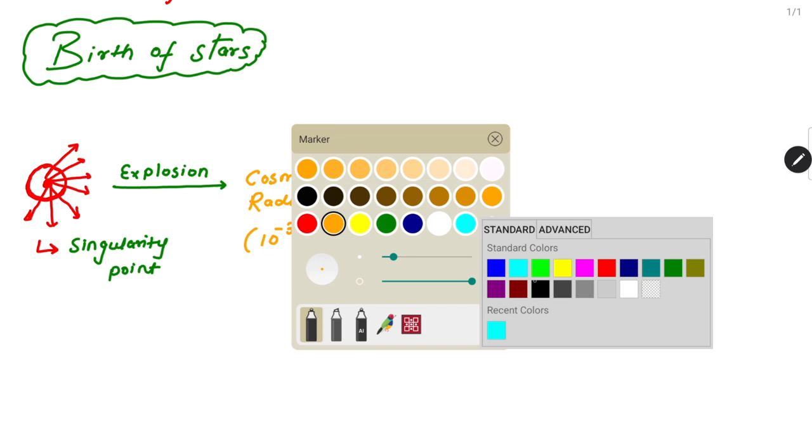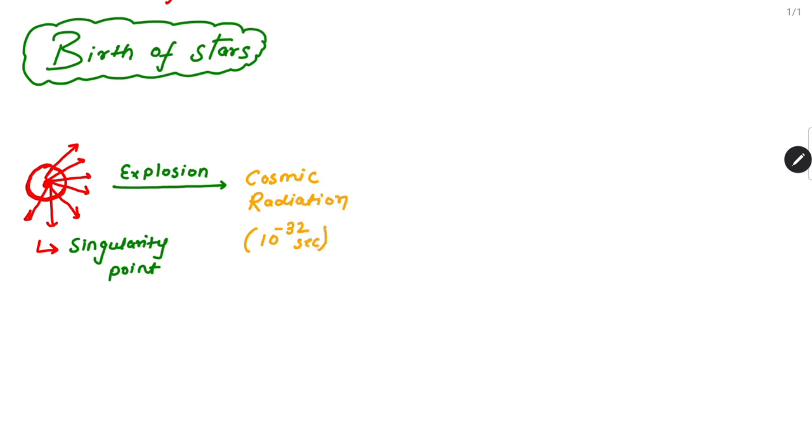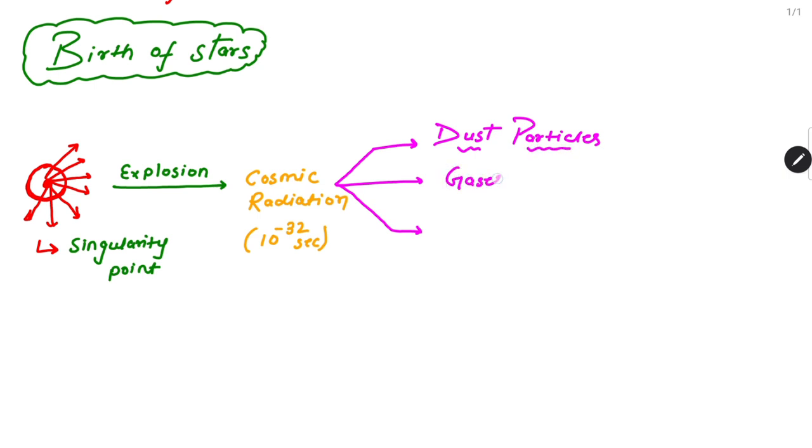Right? So, now coming back to the next point. Once the cosmic radiation formed, after that there is a production of different substances also. And what are those different substances? The substances were dust particles. Like if you break a stone, you will find dust particles. Similarly, there was an explosion of the singularity point, and from that point there was a formation of dust particles, and along with these dust particles so many gases also evolved.